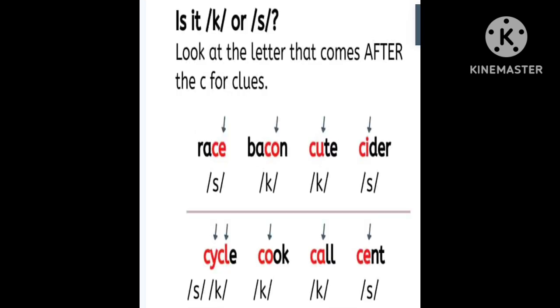So these are a few examples, like race. C comes before E. And bacon, C comes before O. There we use the K sound. Cute, C comes before U, K sound. Cider means C is coming before I, we use the S sound. Like I, E, Y, we use the S sound, and any other letter we use the K sound.